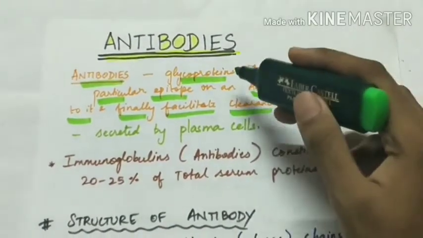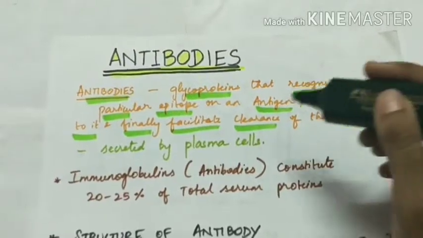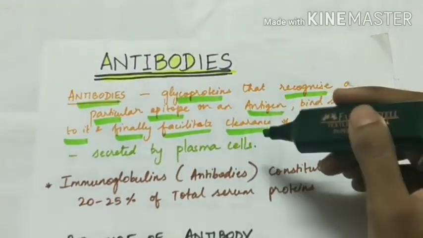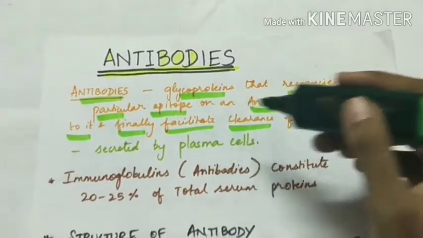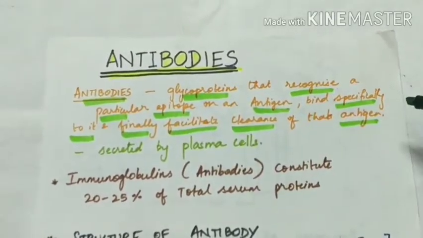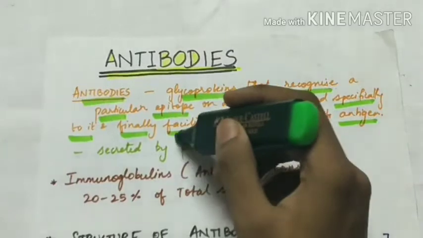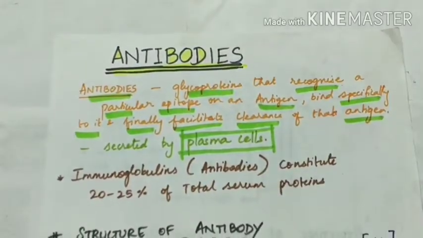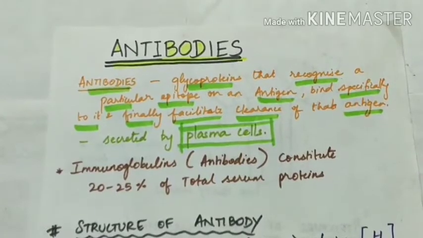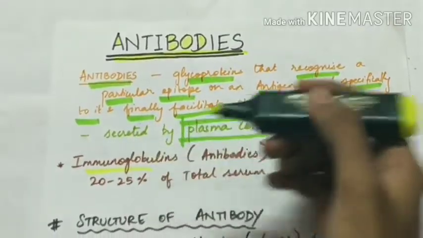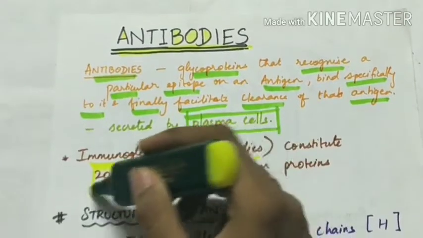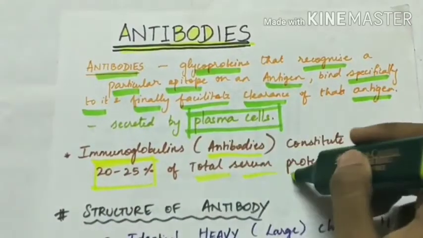So antibodies are glycoproteins which recognize a particular epitope on an antigen, bind specifically to it and finally facilitate the clearance of that antigen. And these antibodies are secreted by plasma cells, which are activated B lymphocytes. Immunoglobulins, that is the antibodies, constitute 20 to 25% of total serum proteins.